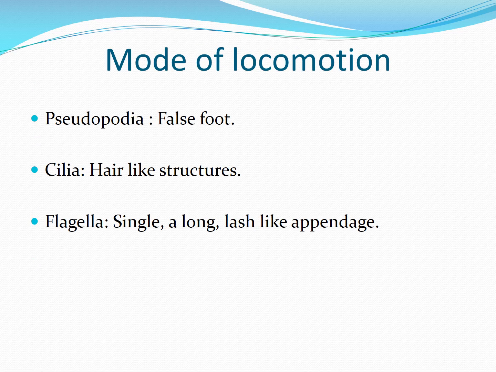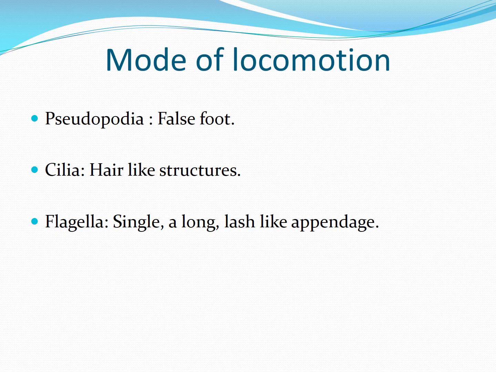Similarly, it also shows different modes of locomotion. Locomotion means movement. Different protozoa show different modes of movement. There are three types in this. First is pseudopodia. The word pseudo means false and podia means foot.